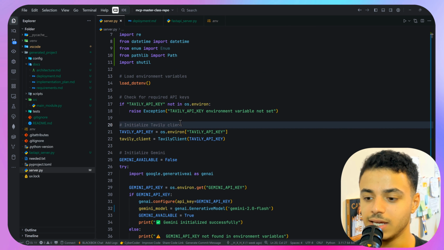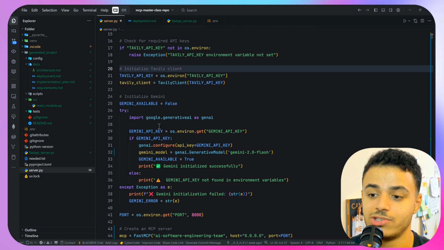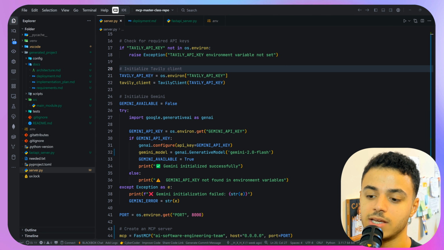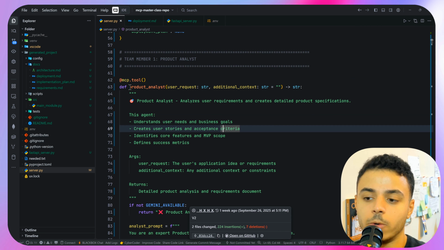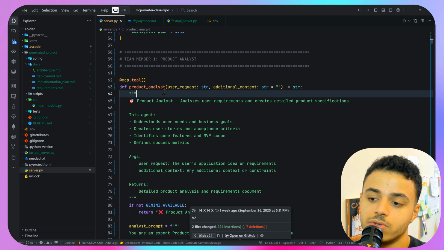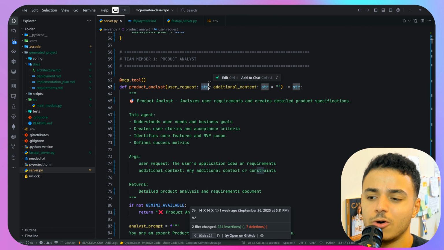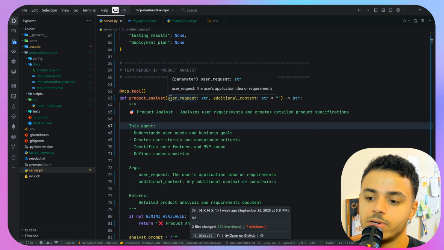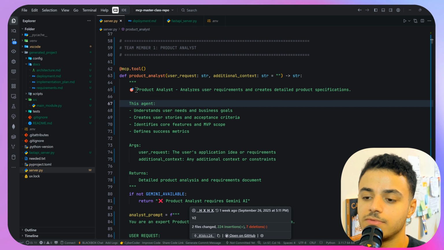Now, we are using Gemini as the main LLM for the agents and tools, and we are using Tavily for searching and for browsing about the best practices for the research engineer. And this is the first tool, which is the product analyst, and it takes user requests and additional context. And this is just a string or text that the orchestrator passes to the product analyst. And this is the prompt of this tool.